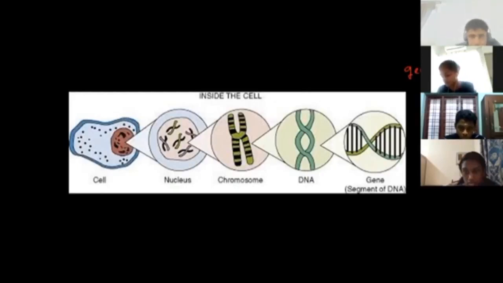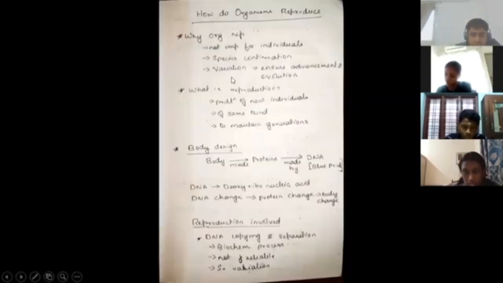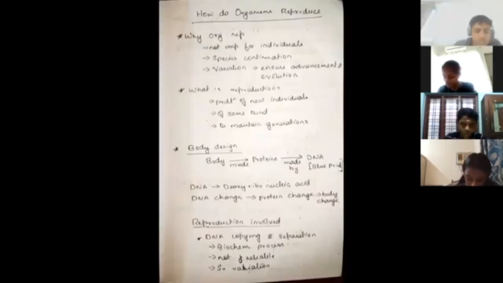Okay, the protein which actually influences your hair color, this is another gene which is there. So these are the functional segments which are there. DNA's functional segment is known as gene. The portion of the DNA which is going to code for a particular protein is known as a gene.